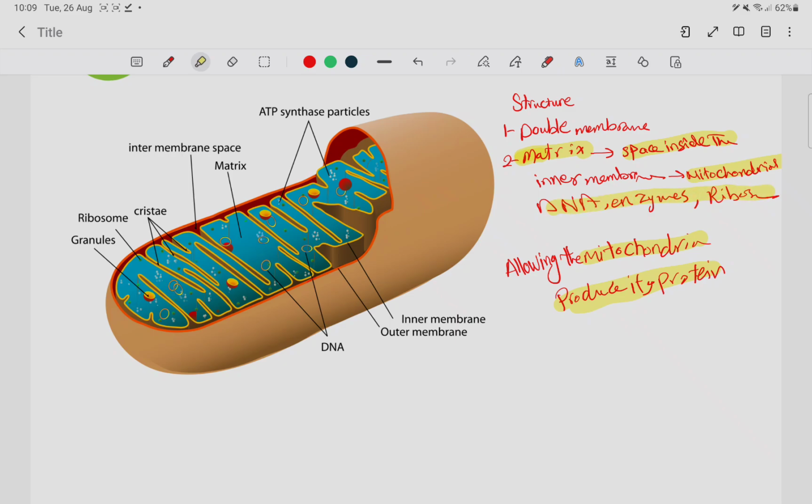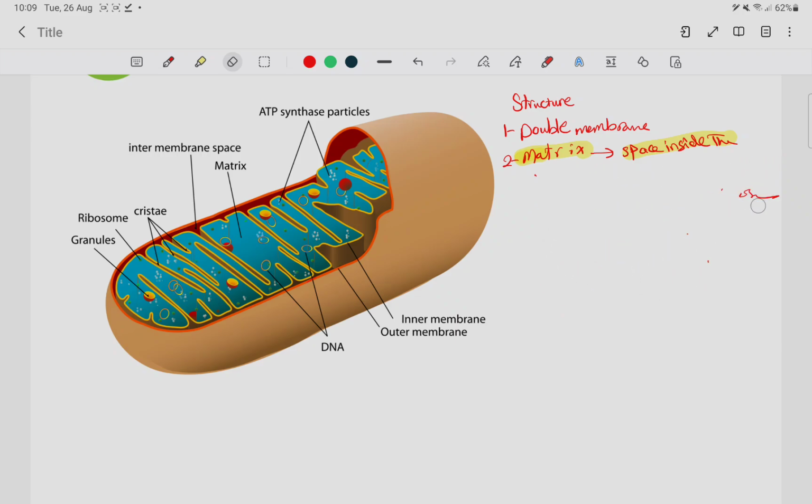Okay, let's talk about the third thing, which is the intermembranous space, and by its name, it is the space between the inner and the outer membrane.